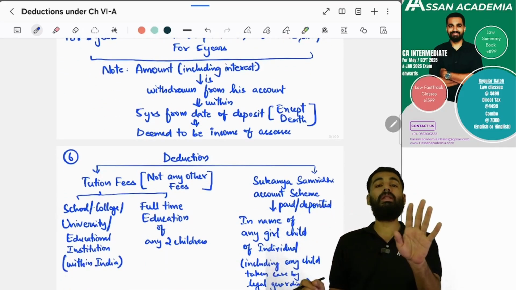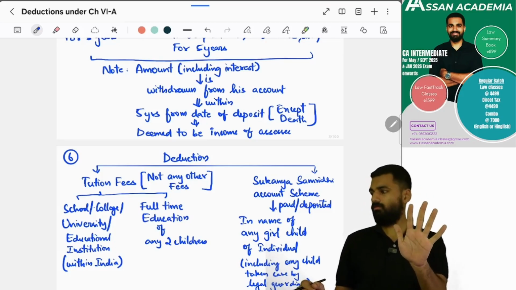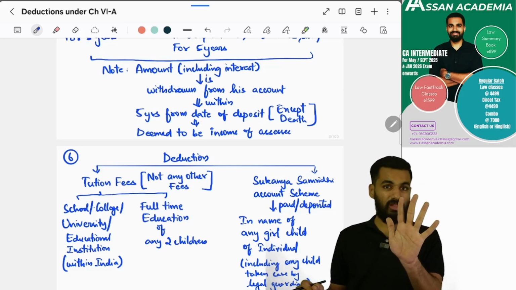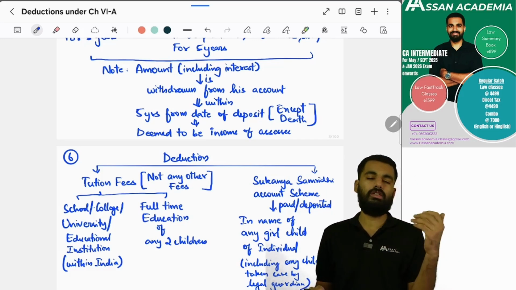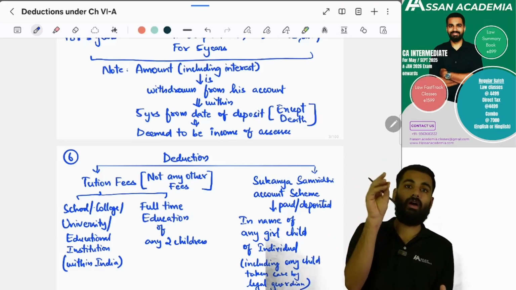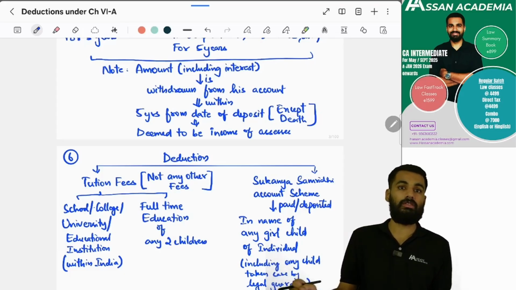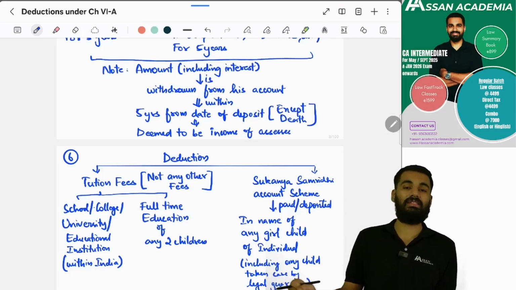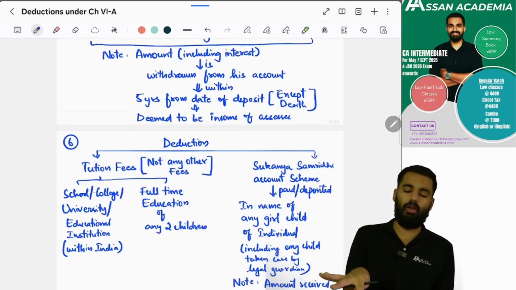But what should be the minimum period? I told you, term deposit and everything, 5 years. So what if you withdraw it within 5 years? If you withdraw it within 5 years, then the amount you have deposited in this fixed deposit will be taxed. But in case of death, the legal representative can withdraw it. Then it will not be taxed.